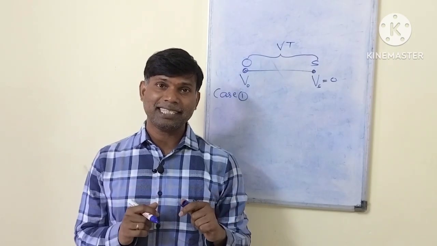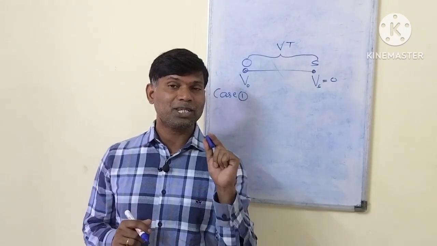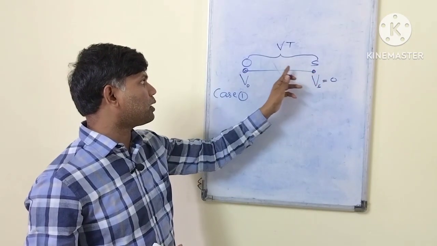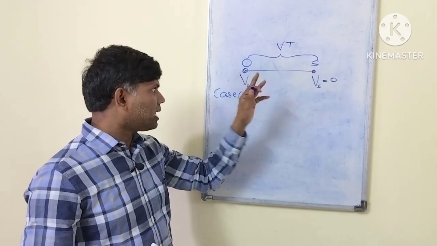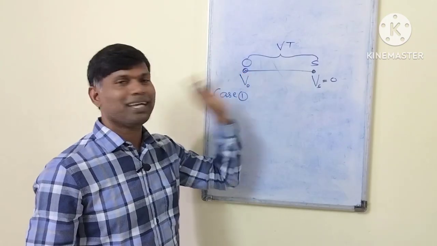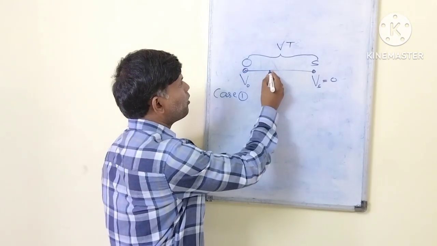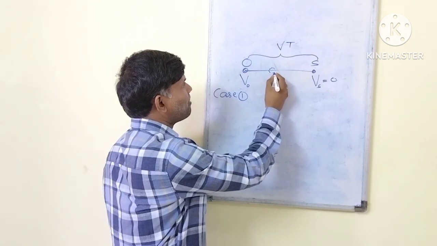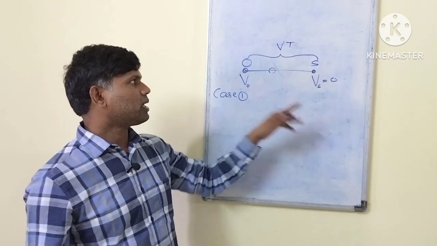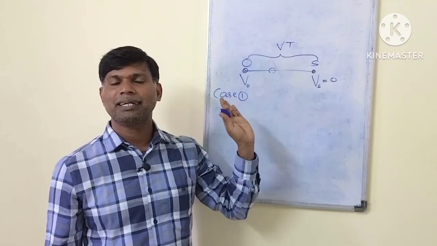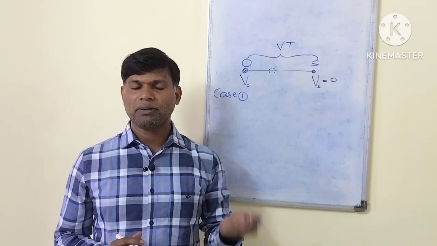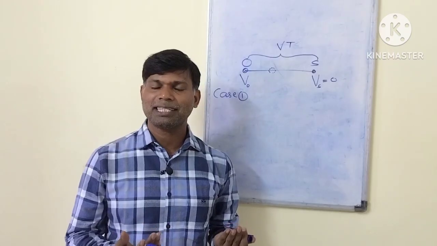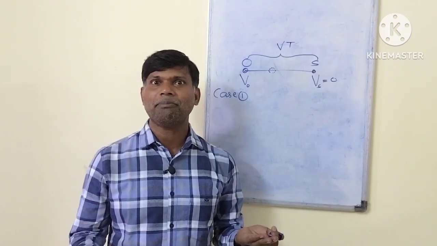But the condition is that the observer is moving towards the source. Means when the sound traveled from here to here, in that time the observer moved from here to here. The time was t when both were at rest. Now the observer is moving, so the time will be less because he is moving towards the source. I will take a different time, t prime.